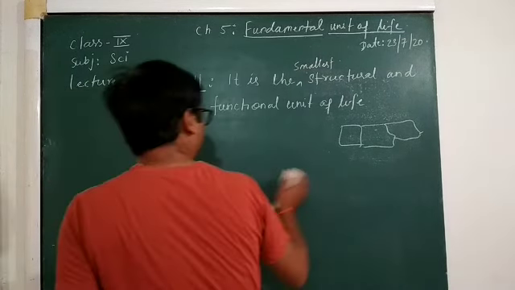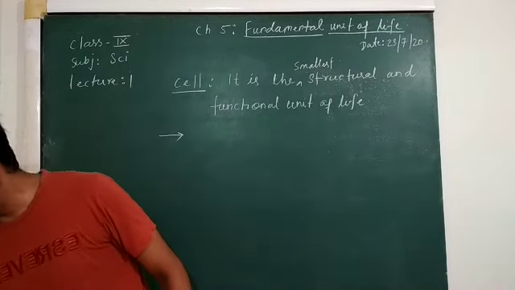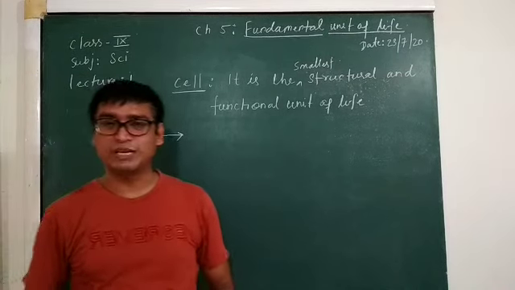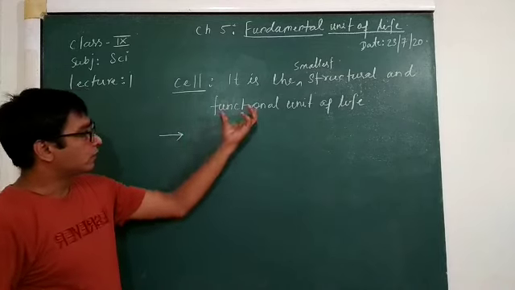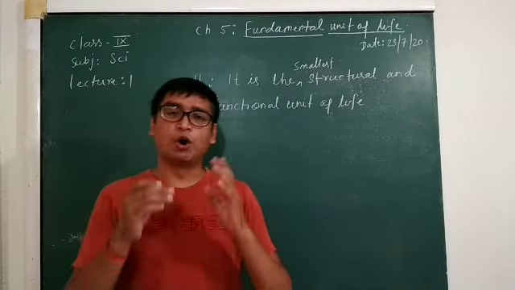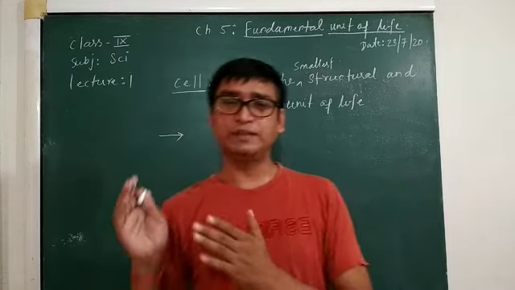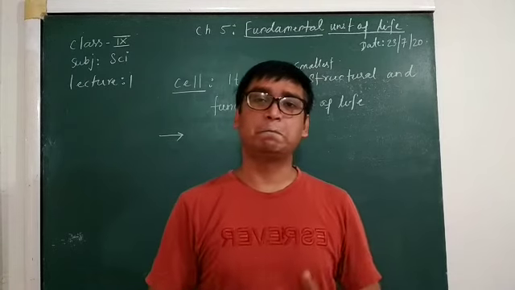We will come to this topic. So it was first observed by Robert Hooke in 1665, and he found these cells in the form of small rooms, under his own designed microscope.